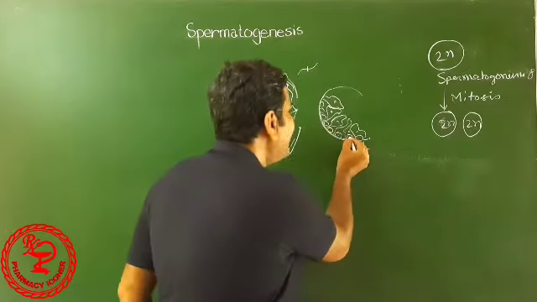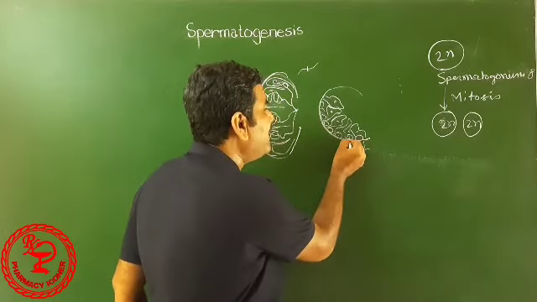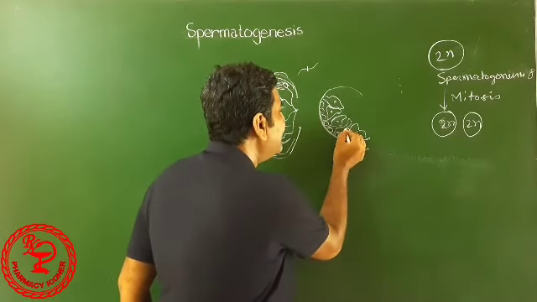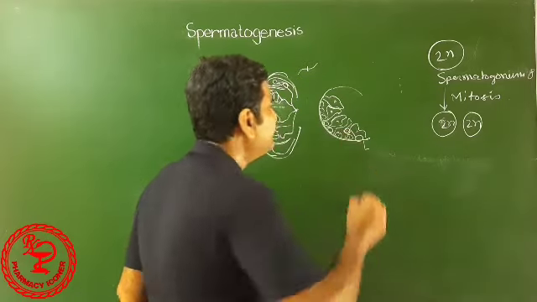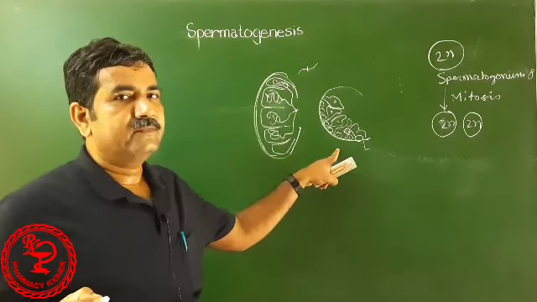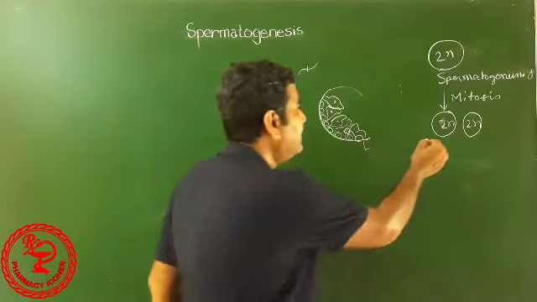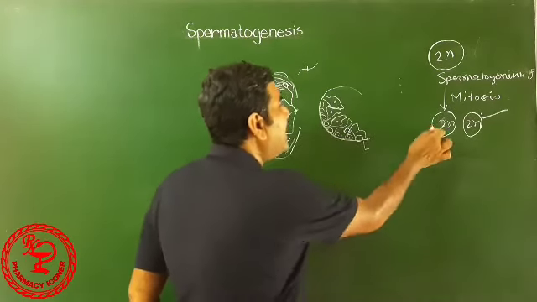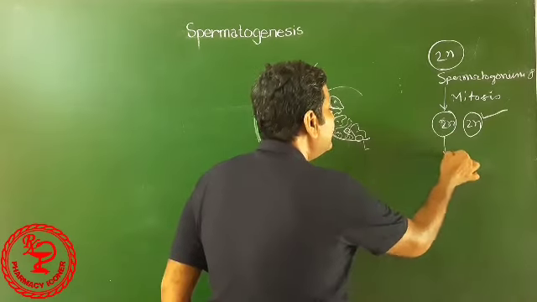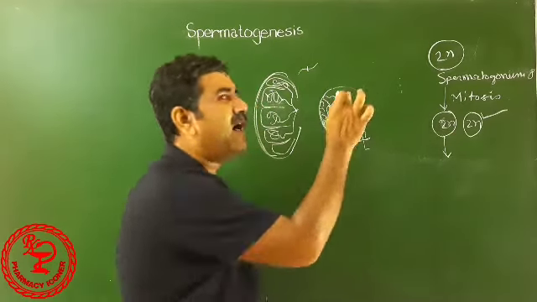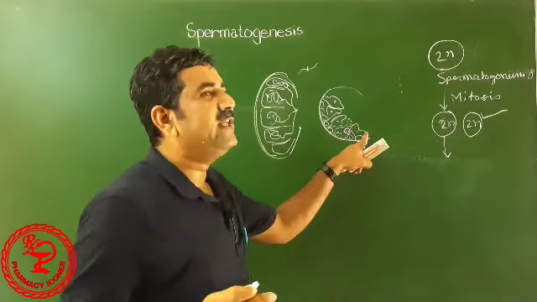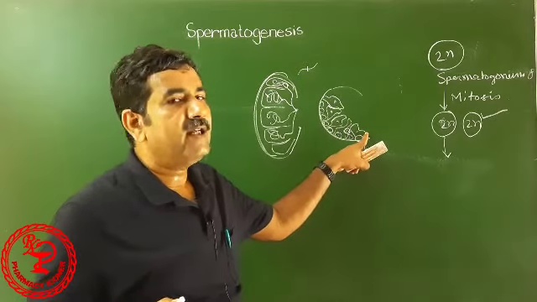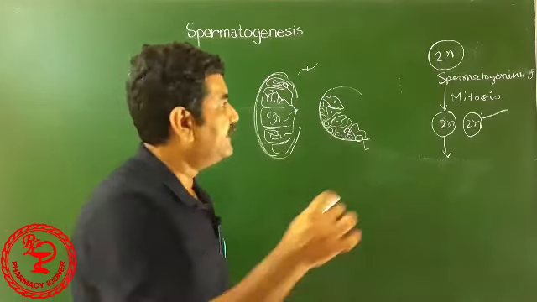One cell remains in the basement membrane, and the other one squeezes out through the Sertoli cells.